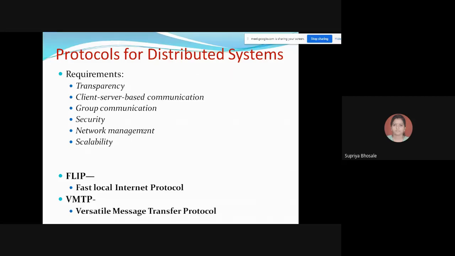Why do we need transparency? Can anybody of you explain? Now we have gone through 8 different types of transparencies.